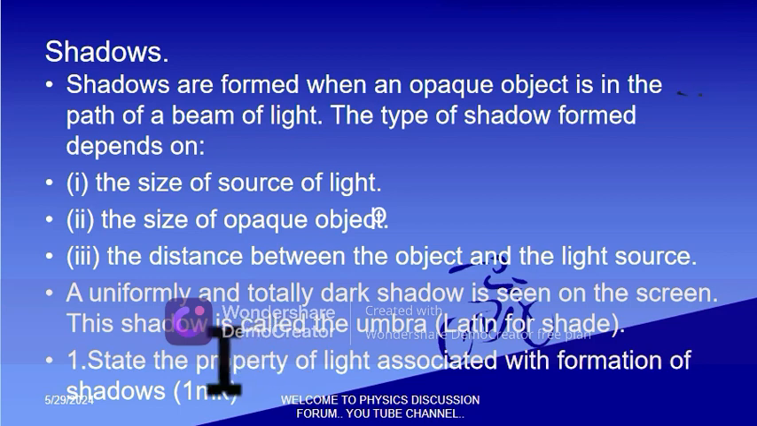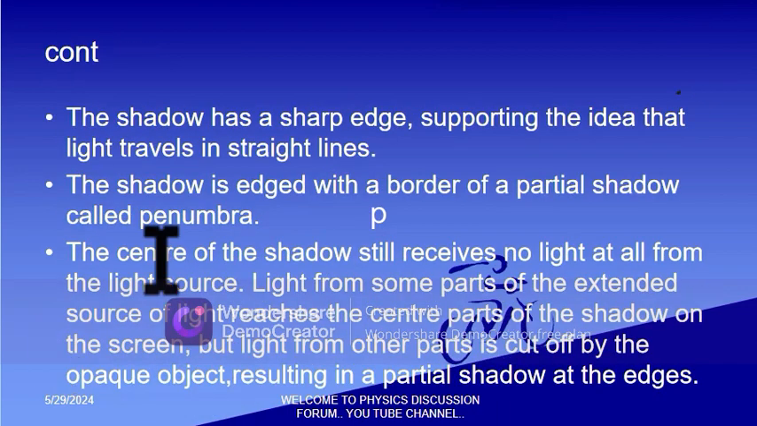You can be asked to state the property of light associated with the formation of shadow. So this is based on the principle that light travels in a straight line, which is rectilinear propagation of light. As simple as that. So the shadow has a sharp edge, supporting the idea that light travels in a straight line, to confirm the formation of shadows.